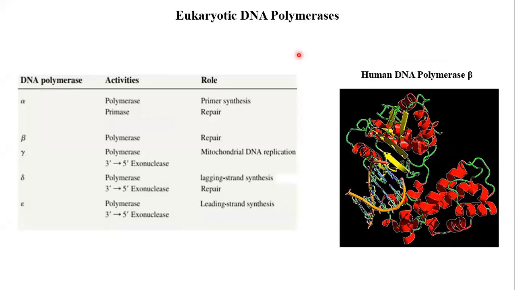Next aspect was eukaryotic DNA polymerases. Here there are many DNA polymerases in eukaryotes, more than 15. Here we have listed only 5. Alpha polymerase has primase activity which synthesizes RNA primers. Delta polymerase works on the lagging strand, epsilon works on the leading strand, and there is a eukaryotic DNA ligase which ultimately seals the gap at the end.